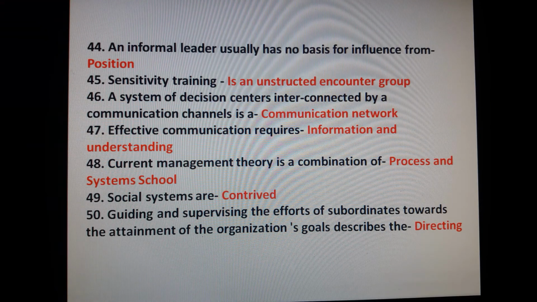Current management theory is a combination of process and system school. Social systems are contrived. Question number 50. Guiding and supervising the effort of subordinate towards the attainment of the organization's goal describe the directing.